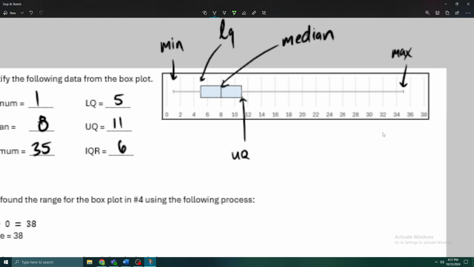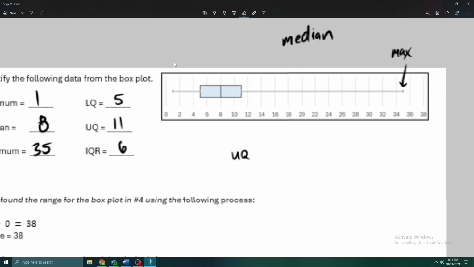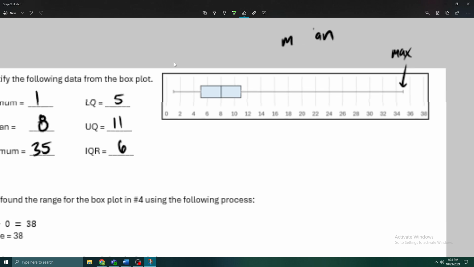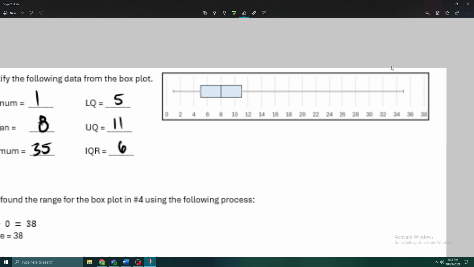Right, so look how simple this is. In order from left to right, you can say minimum, lower quartile, median, upper quartile, and maximum. Just a little information about this box plot and why we use box plots. I don't know if there's anything on the test. I'll have to look it over once again. But I can tell you that there's an outlier here, right?